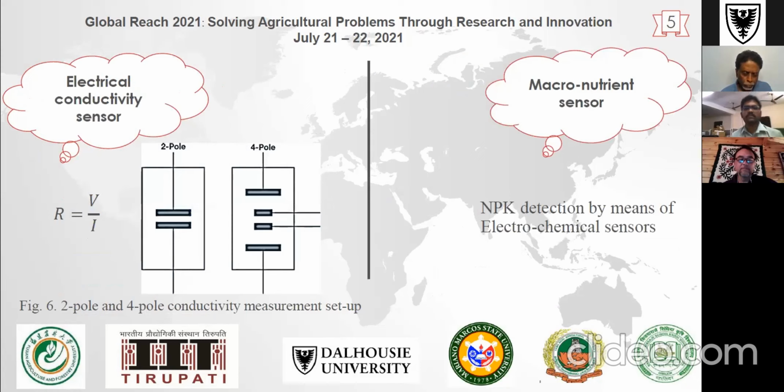And the next one is the electrical conductivity sensor. Electrical conductivity is an important parameter affecting plant growth. All the irrigated water has some kinds of salts present in it. So whenever these salts are present in the roots of the plant,